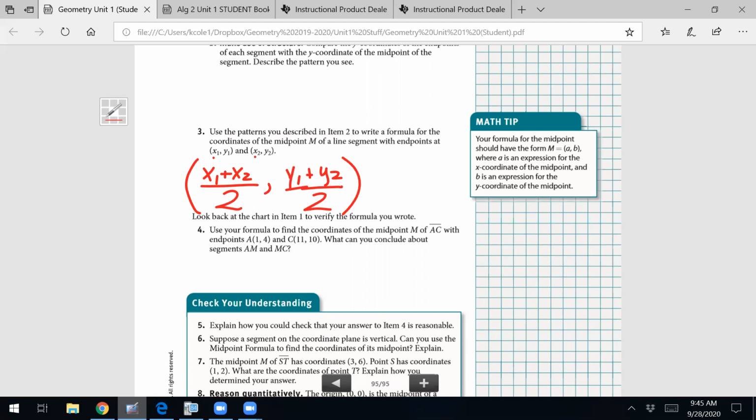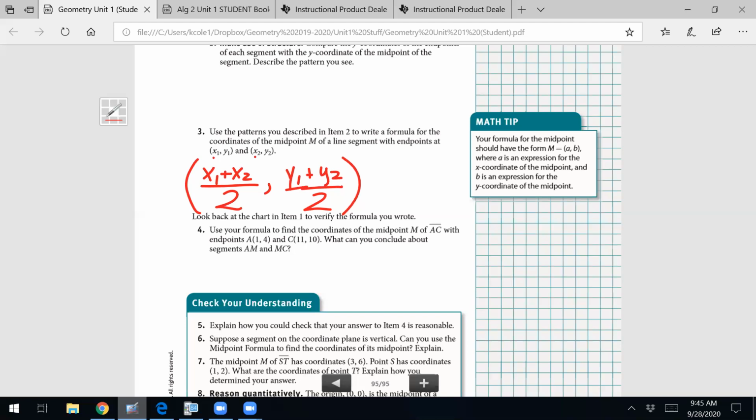But that's going to be our midpoint formula. That's the formula that you will use to find the midpoint of any points on a coordinate plane, which is very helpful when they give you large coordinates, or if they give you negative coordinates. It just makes your life a little bit more simple. You don't want to have to plot everything out every single time to figure out your answer, okay?